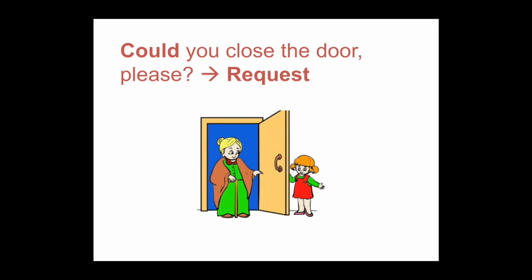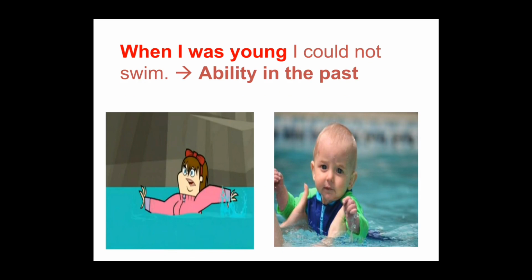Continue with the lesson. Here we have some examples. Acá tenemos algunos ejemplos. Could you close the door, please? ¿Podría cerrar la puerta, por favor? Request, o sea, pedir cosas. Here we have another example. When I was young, I could not swim. Ability in the past. Cuando yo era joven, yo no podía nadar. Okay? Ability in the past, habilidad en el pasado.